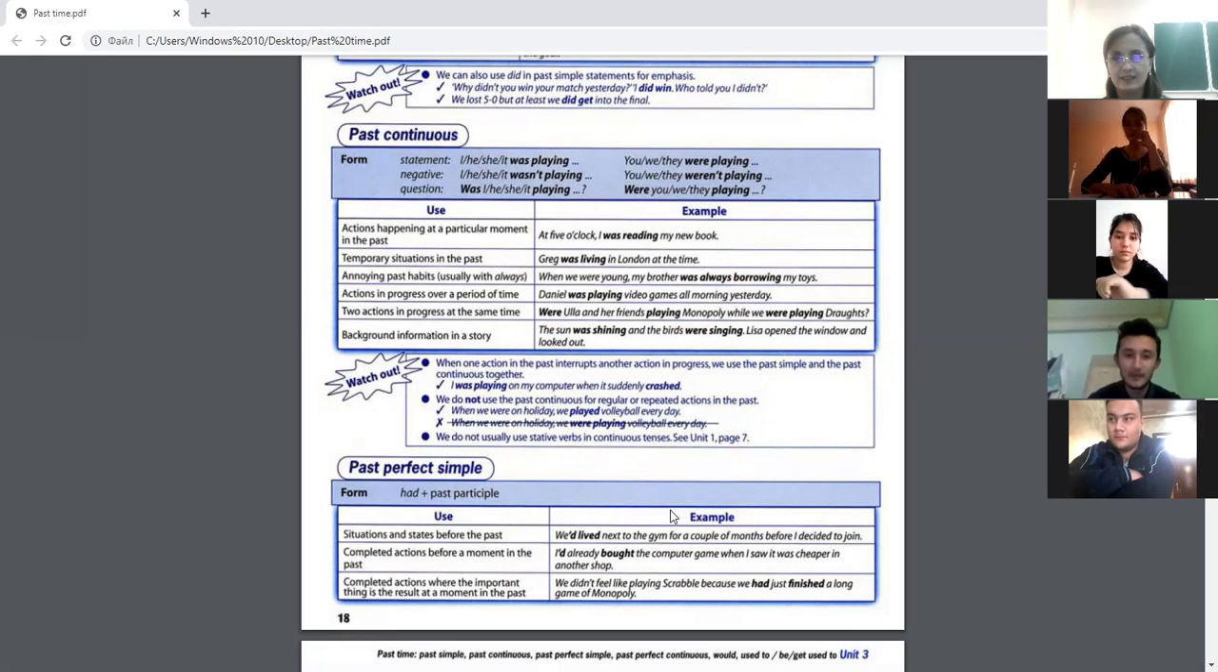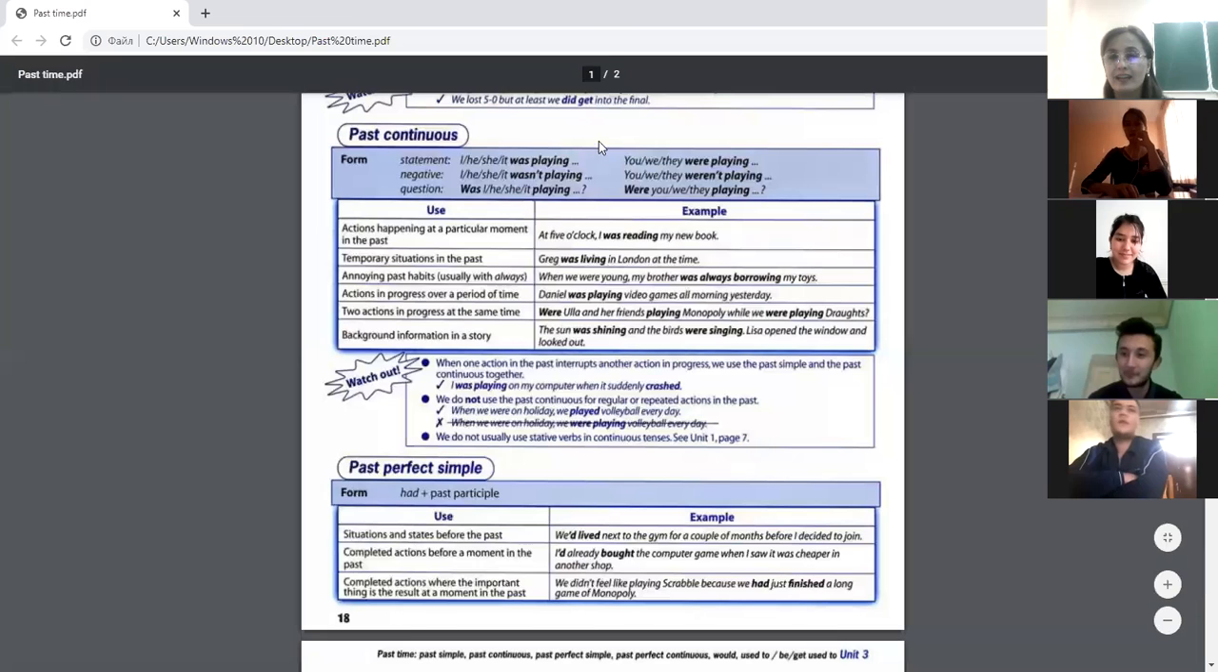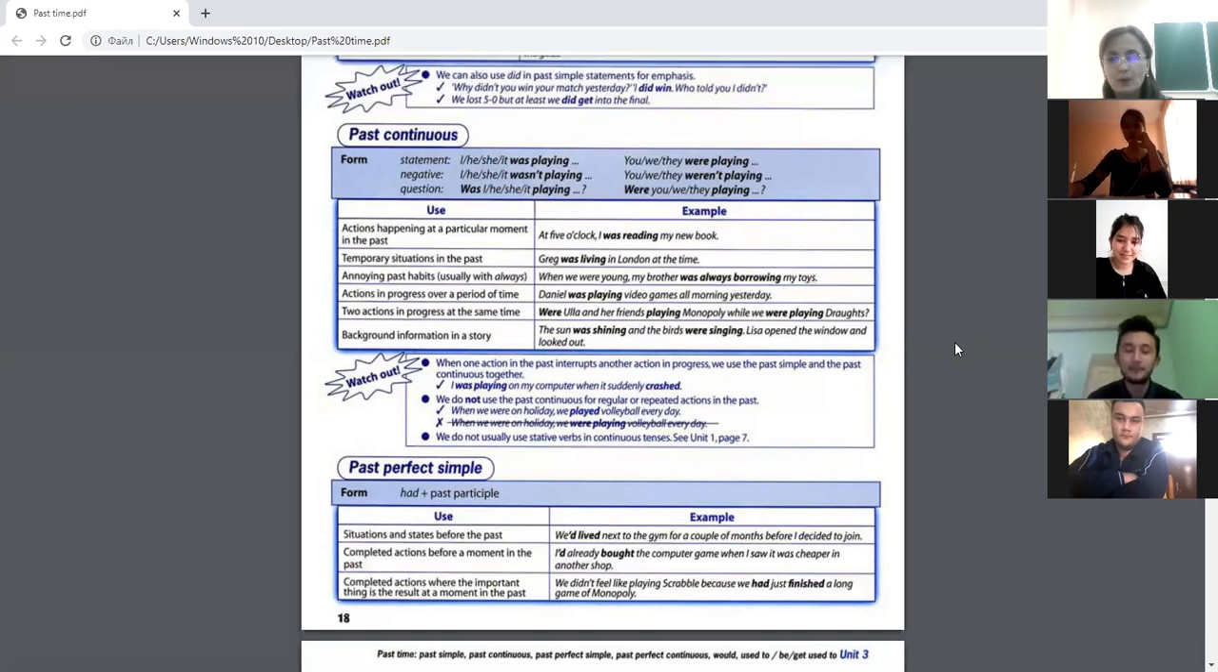How should we answer? For example, Iroda has just asked, were you playing football when I phoned you? Answer the question, please. Yes, I was playing football at that time. Do you agree with Iroda? Yes, I agree. On the one hand, yeah. On the other hand, I don't agree.